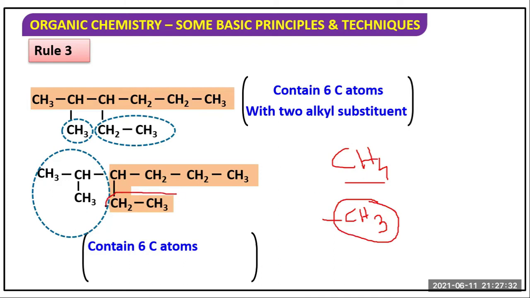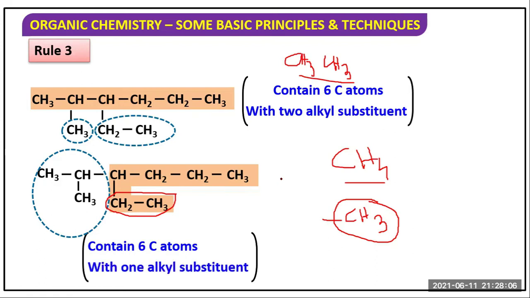This group is known as ethyl group, because CH3 CH2 comes from ethane. So from here we are getting this group CH2 CH3. Okay, it is ethyl group. So methane to methyl, ethane to ethyl. Clear? Propane to propyl.